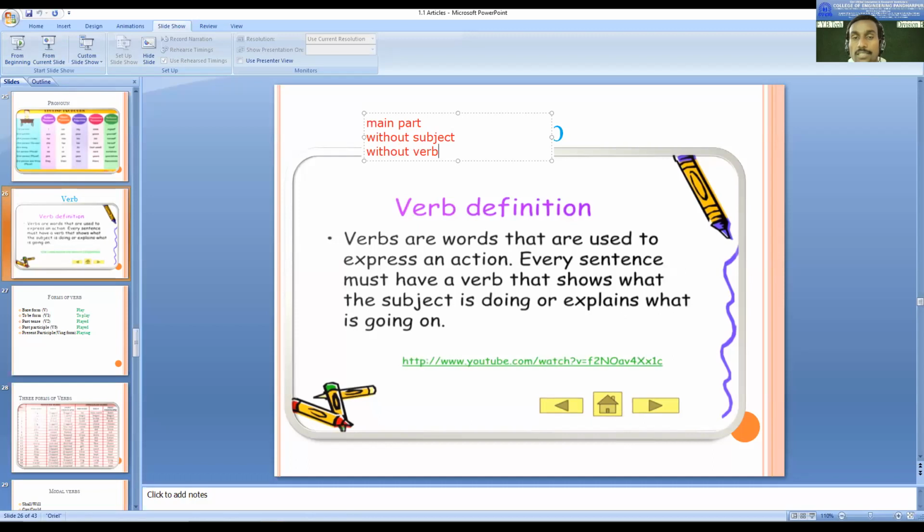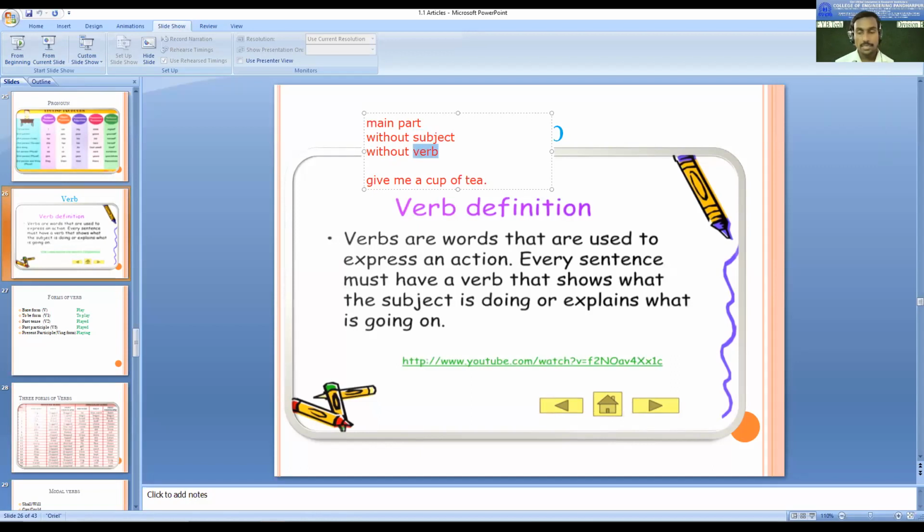So let's take an example. I can say, give me a cup of tea. If this is a sentence, the verb is give, but there is no subject at all. So it is possible that we can make a sentence without a subject, but without a verb we cannot.